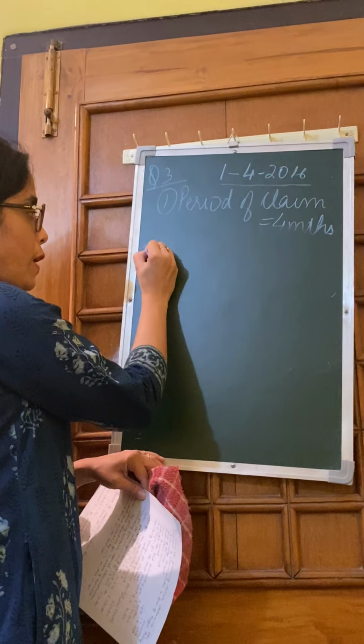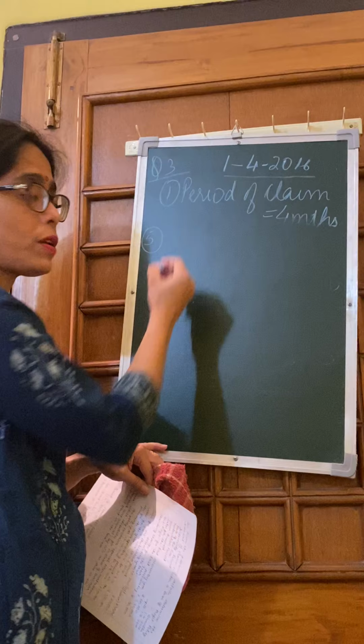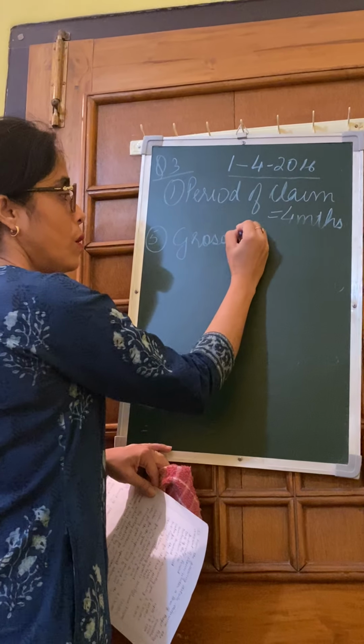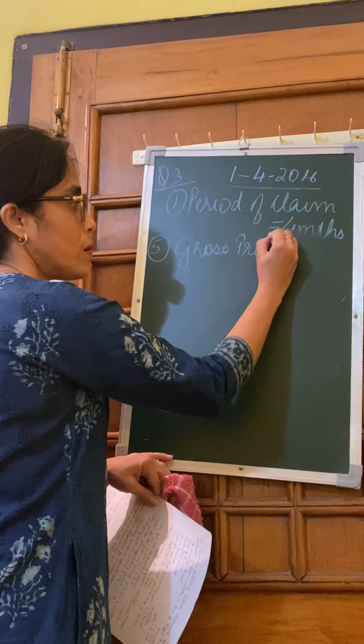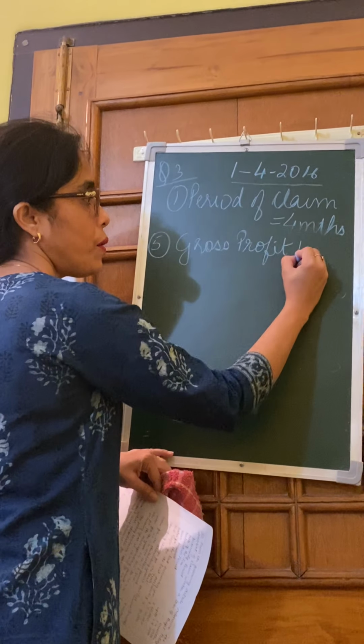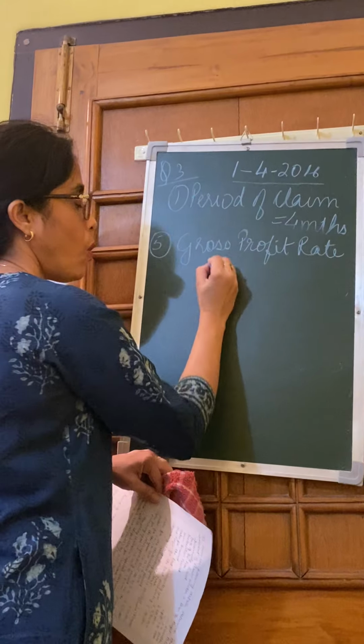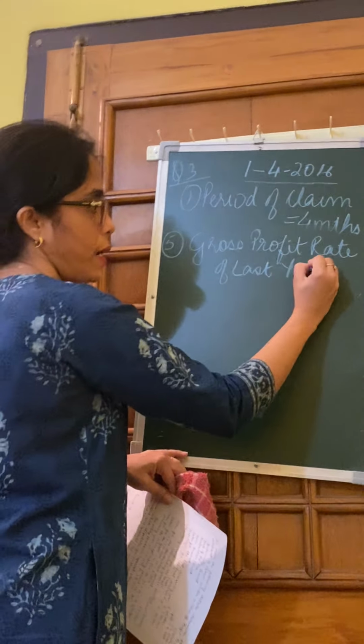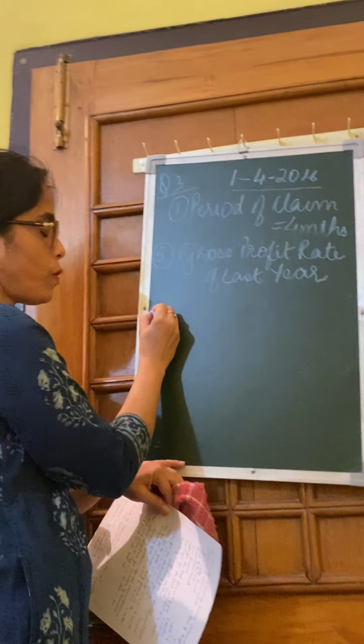Next is number 5. What we are going to find out is the GP rate, the gross profit rate of last year. Okay, how do we find out?